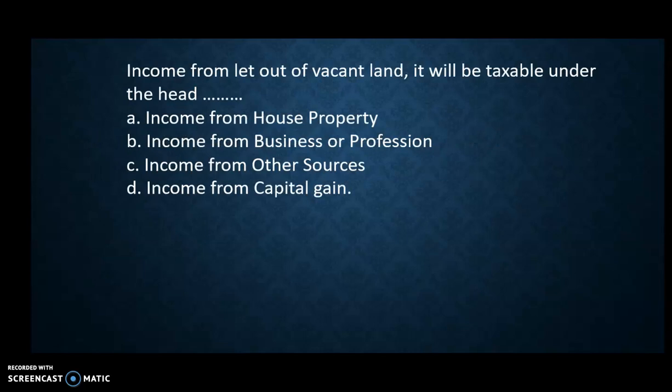Income from let out vacant land will be taxable under the head... This is a question from your house property chapter, but it is not related to income from house property, because when income is from the letting out of vacant land, they are not saying property, flat or building. It is vacant land. Whenever we discuss vacant land, it will be taxable under the head of income from other sources. So the correct answer is income from other sources.